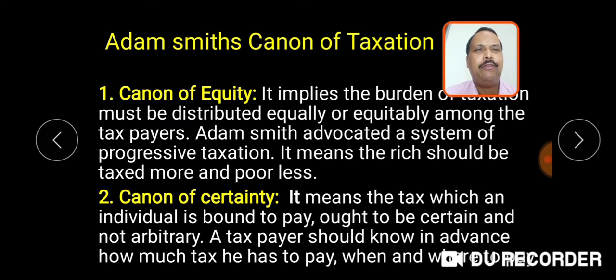The second canon of taxation is the canon of certainty. It means the tax which an individual is bound to pay ought to be certain and not arbitrary. A taxpayer should know in advance how much tax he has to pay, when to pay, and where to pay.